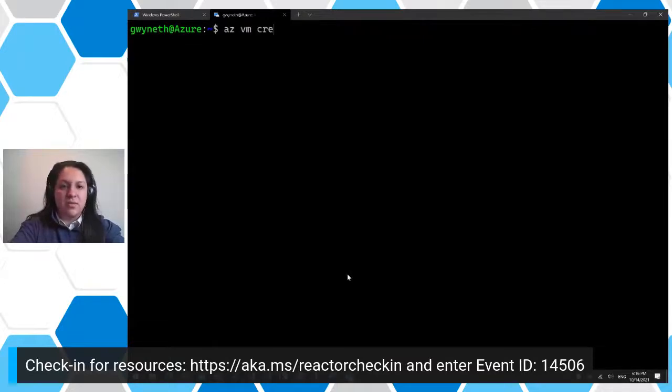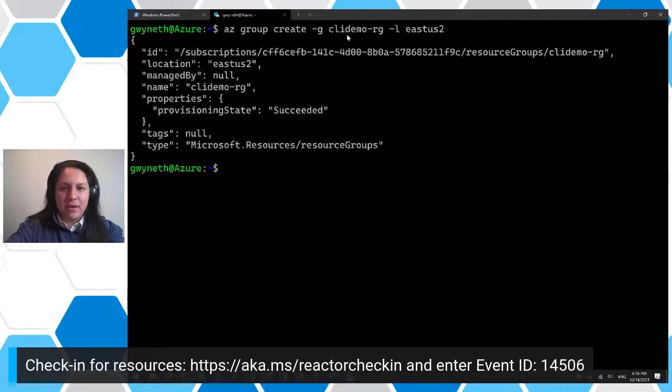So we can do az vm create -g, and then we'll provide a resource group. Actually, I don't know. Hold on, az group. I don't know which resource group we can use. We can probably create one. Let's do that right now. az group create. We'll create this as CLI-demo-resource-group, and then we'll put this location in the East US 2 region. Okay, and then I'm also going to create an environment variable to save that for us.